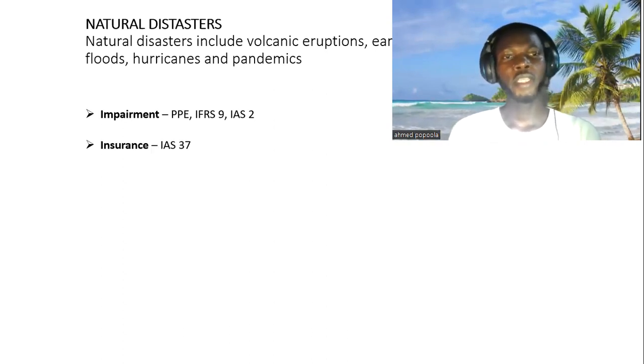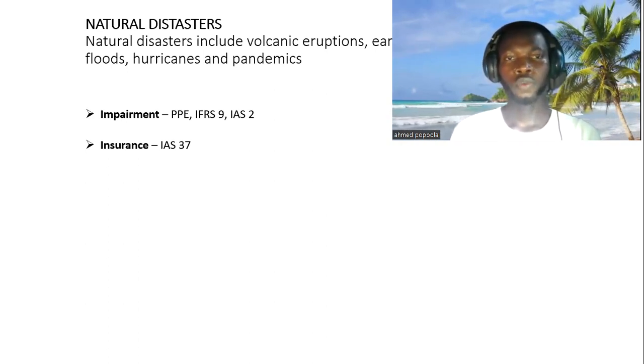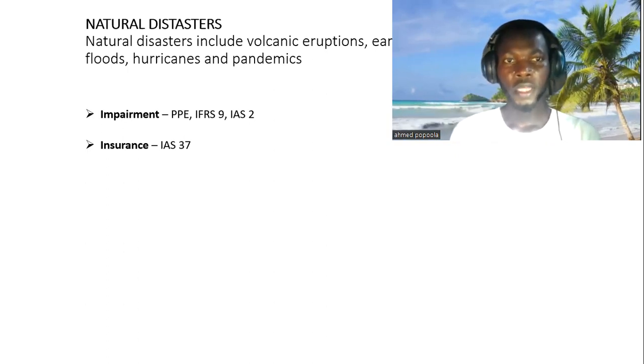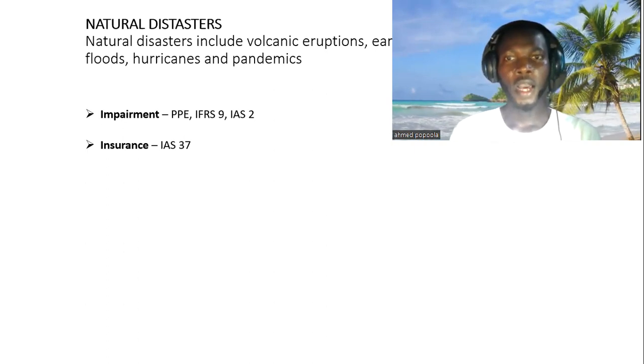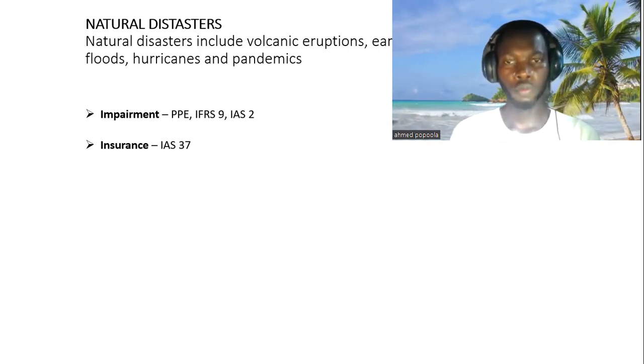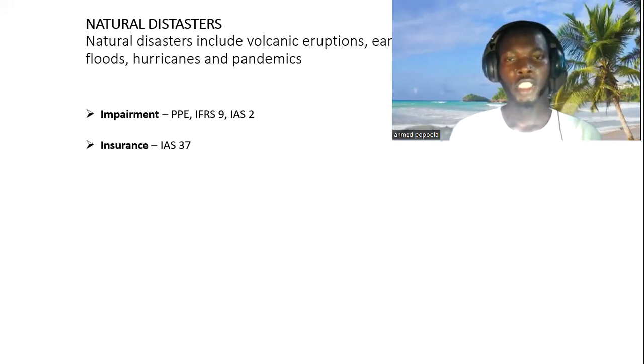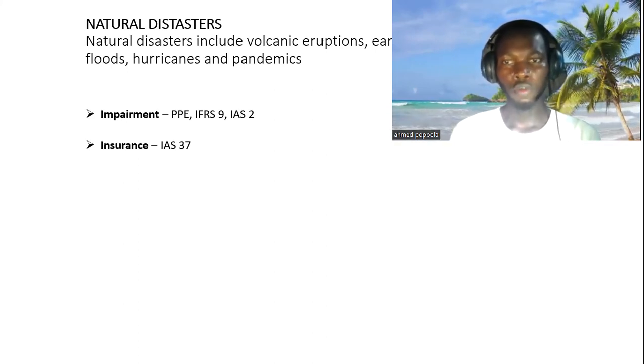Another area that the entity needs to consider is insurance. One way or the other, due to the natural disaster, items and property of the entity will have been damaged. And before then, the entity would have insured its property with an insurance company, right? As a result of that, the entity will be expecting a claim from the insurance company.